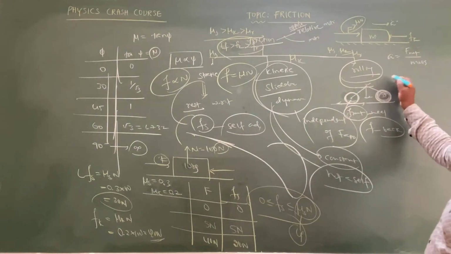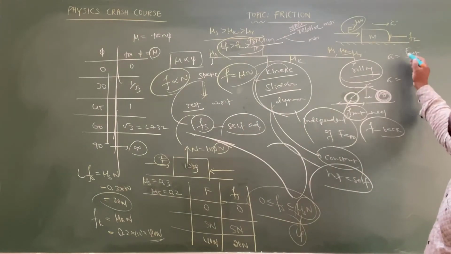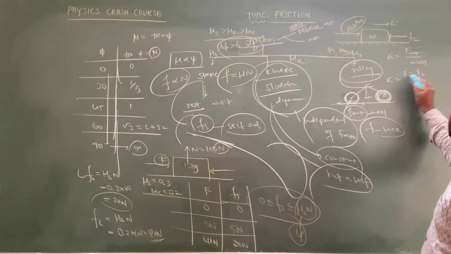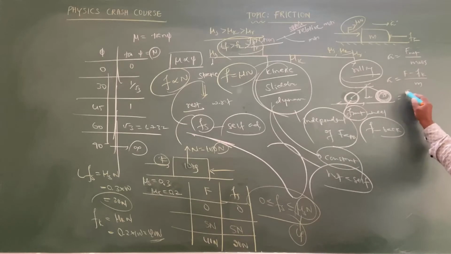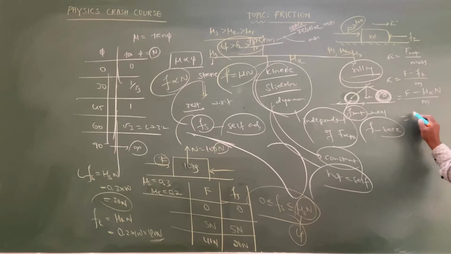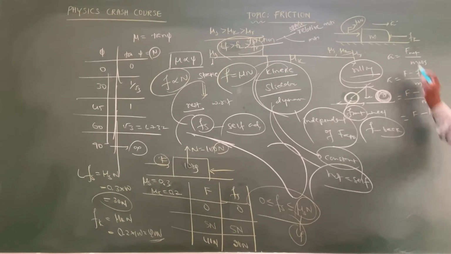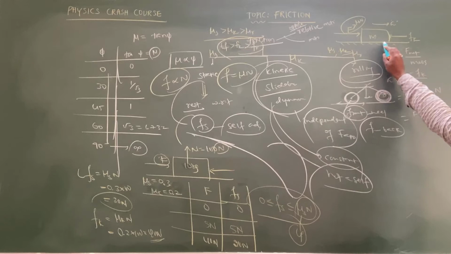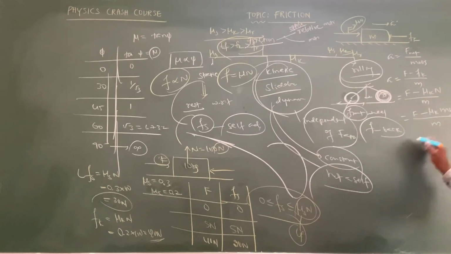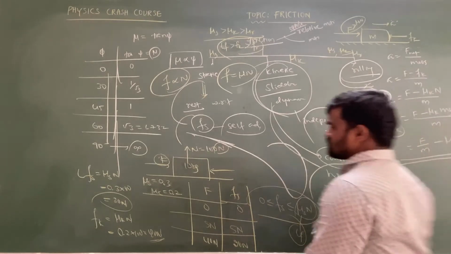That's a very simple point. A equal to F net by m. F net is equal to F minus Fk, divided by m, we can write. F minus mu k, Fk value is mu k into N, by m. So F minus mu k into N by m, and since this horizontal object is placed on a horizontal surface, the normal force is equal to the weight of the body, so mg we can write. So this is equal to F by m minus mu k g.